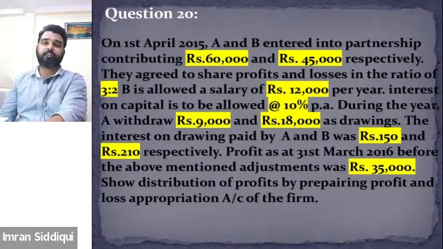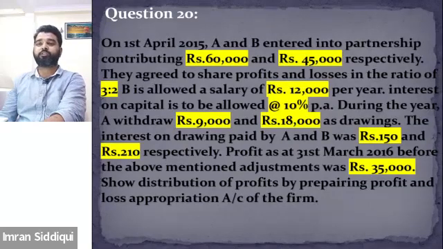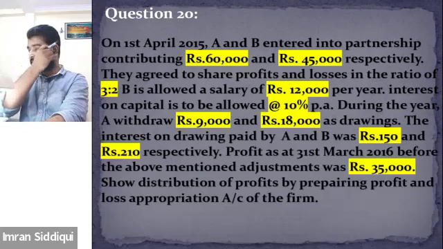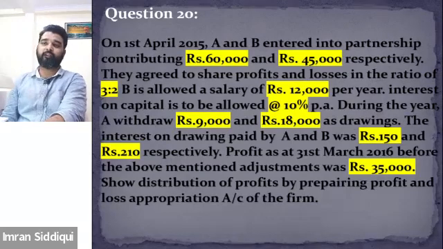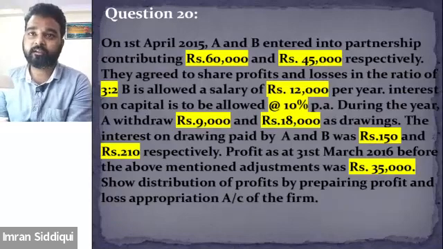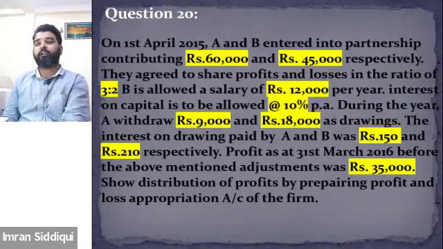In question 20, it says that on 1st of April 2015, A and B entered into partnership contributing 60,000 and 45,000. So there are two partners, both have contributed certain capital, and their profit sharing ratio is 3:2. B is also entitled to a salary of 12,000 per year. And there is interest on capital, which will be paid to partners at 10% per annum.